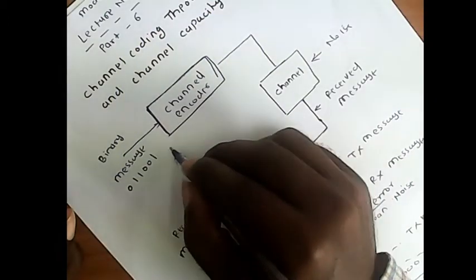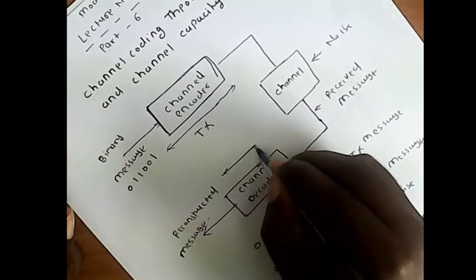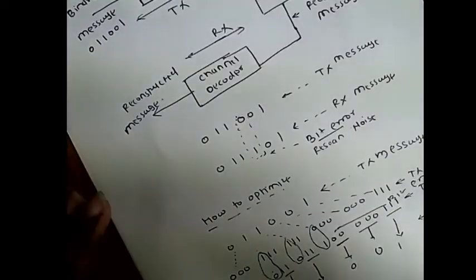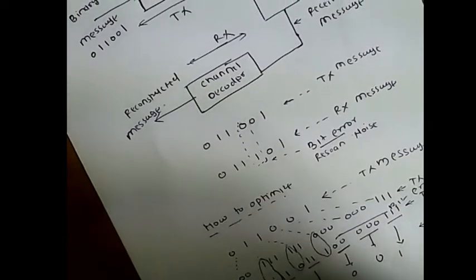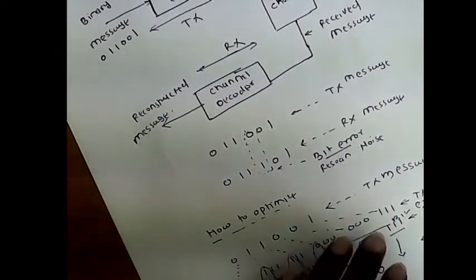This is your transmitter side and this is your receiver side. The process introduces systematic redundancy to enable detection and correction of errors over a channel. That process is called channel coding. So we can write down the definition of what is meant by channel coding.